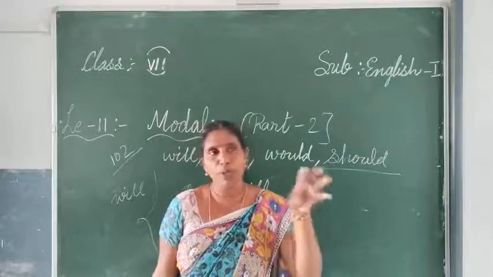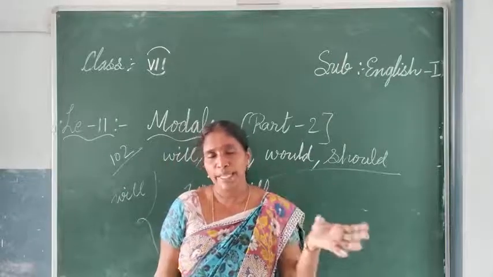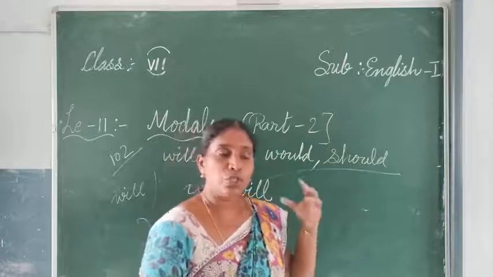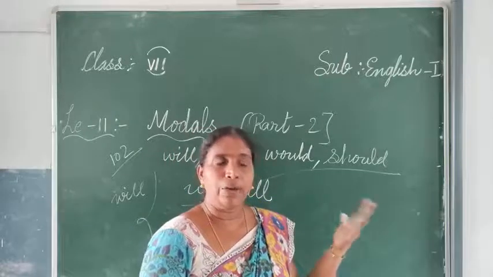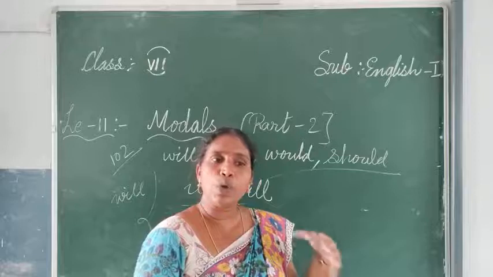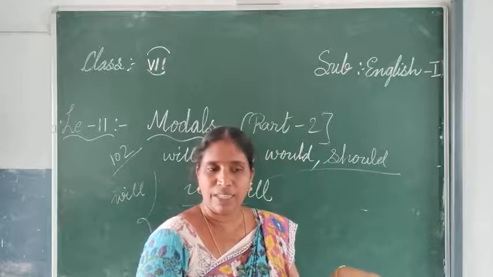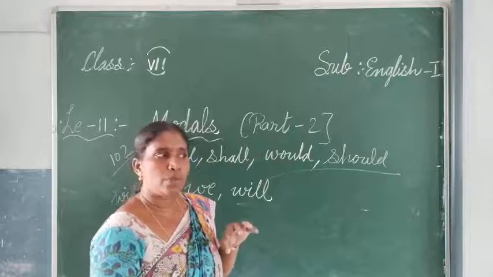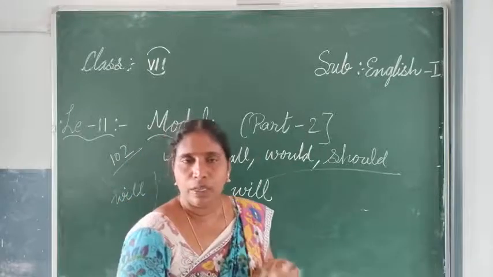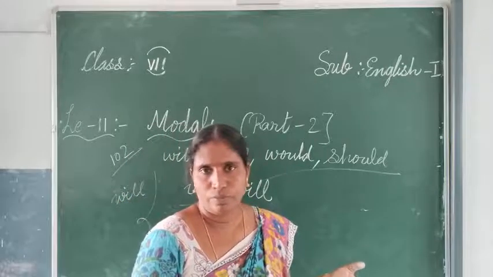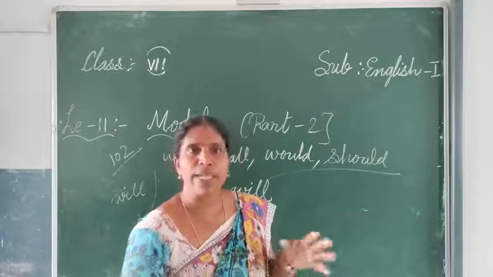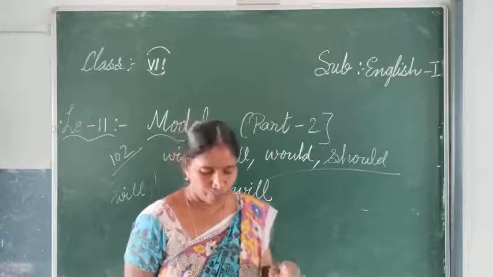But we are telling about the future for the second and third person, and we use will when the meeting or anything is not certain. They will meet tomorrow means they will meet. If they don't come, no problem. But there are chances to meet you.